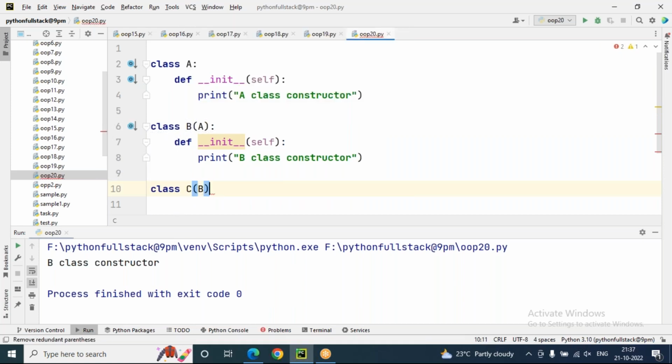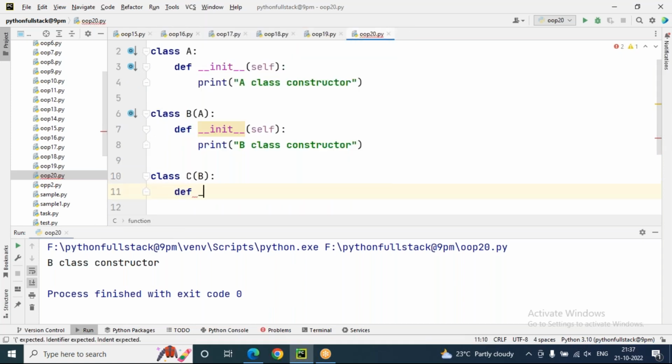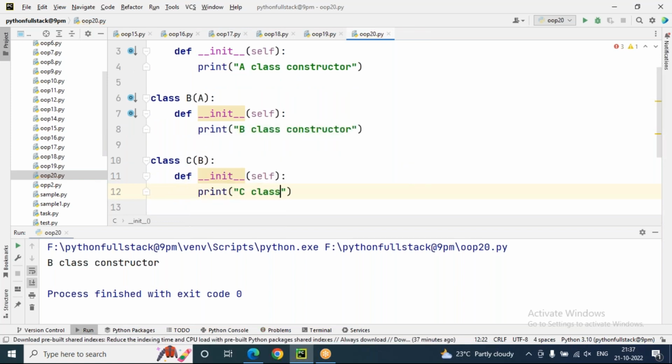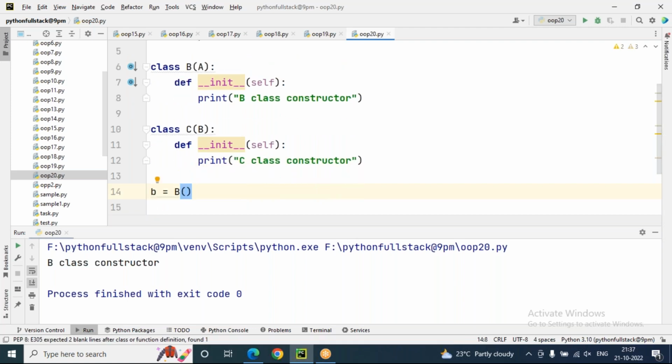C is inherited from B now. Suppose the C class constructor is there. When we try to create an object for C class, C equals C only, so obviously the C class constructor will be the priority.